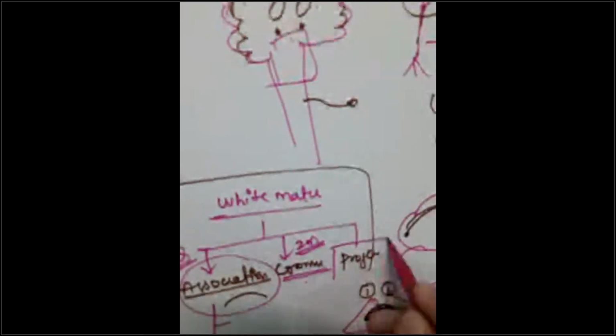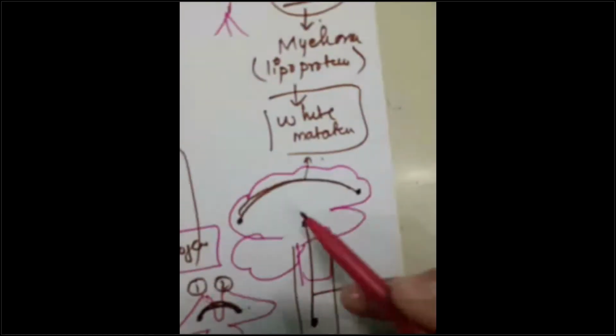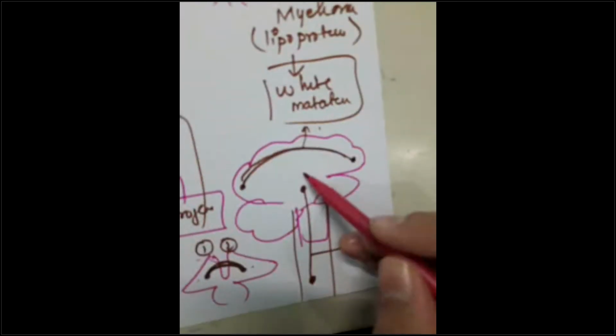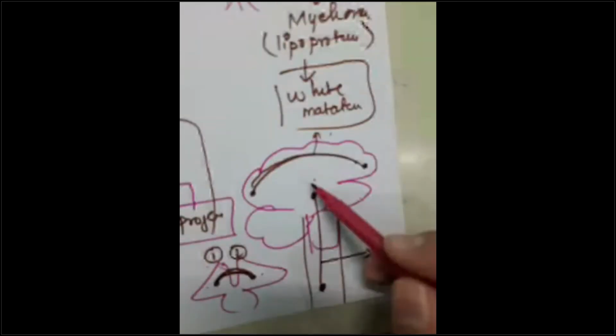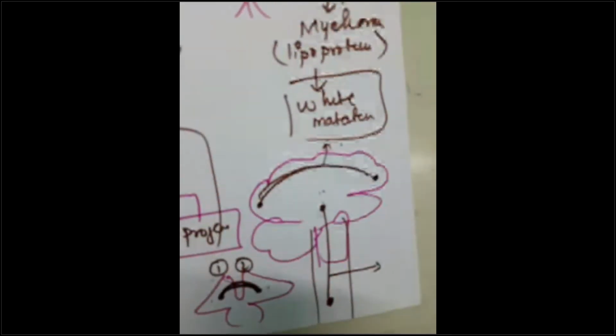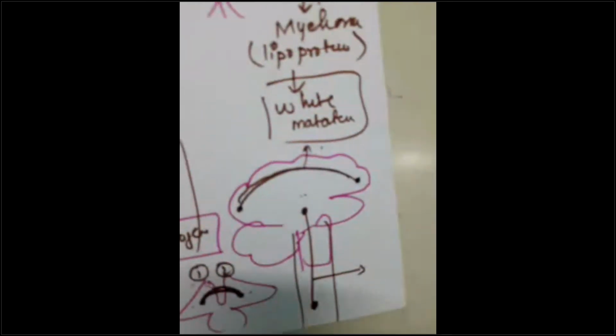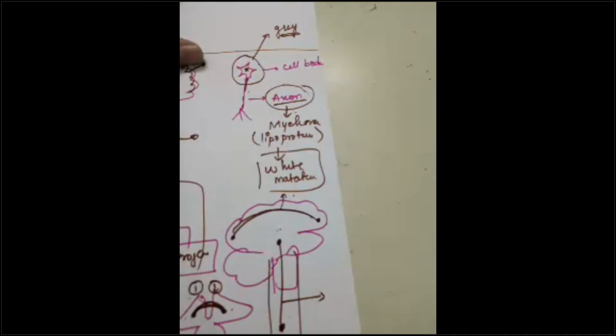Now, the main topic of ours today is the projection fiber, guys. Projection fibers are the fibers connecting the upper part of the central nervous system with the lower part of the central nervous system. This is the projection fiber, guys. Now, what is constituting your projection fibers?